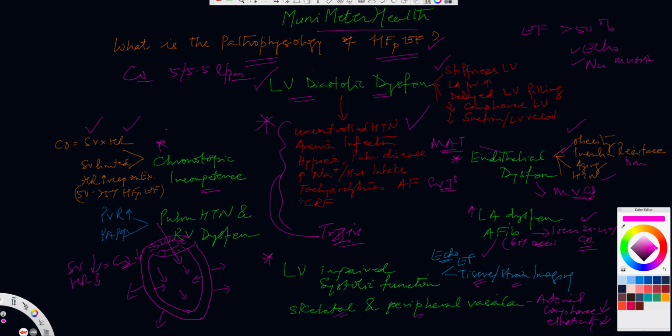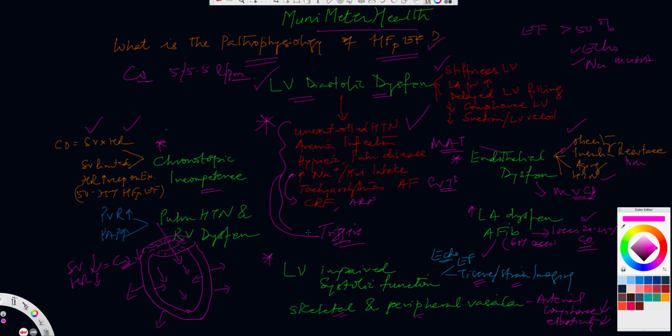Chronic renal failure leads to sodium and water retention. These two are linked here, and that's why I've shown them here. Sodium and water retention, or sodium and water intake. If there is an increased intake, these patients also cannot tolerate that too well. Chronic renal failure, or even acute renal failure, just a worsening of, say, creatinine going from 1 to 2, that itself is enough in an acute setting where LV diastolic dysfunction can actually worsen.